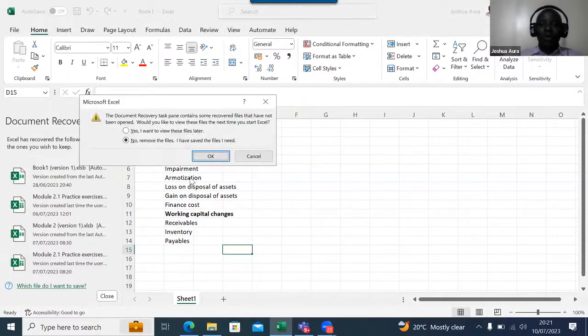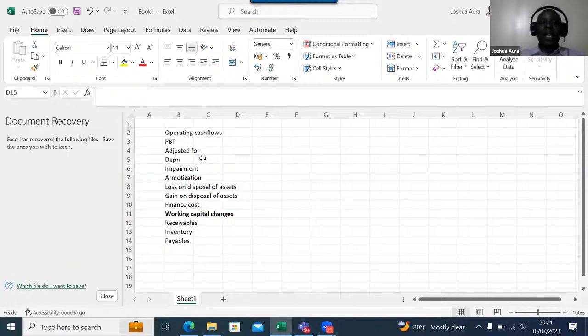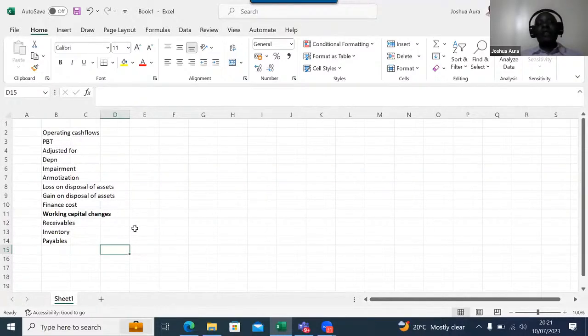I would want to know whether we are together up to here, whether you have been able to copy this. Control B for bolding this. Profit before tax is very important. So are we together? Have you been able to copy this? Thank you very much.